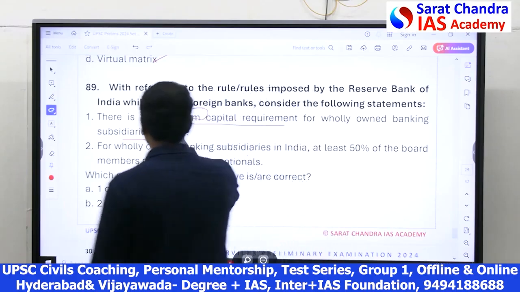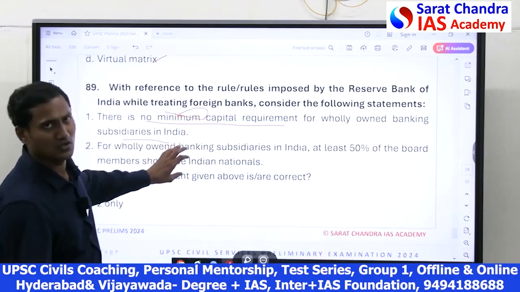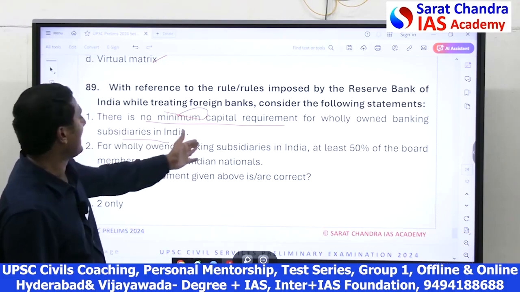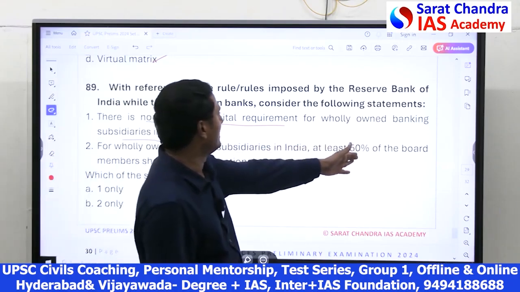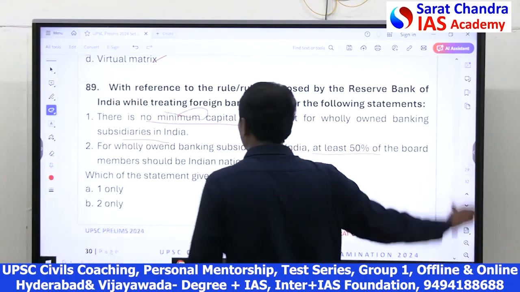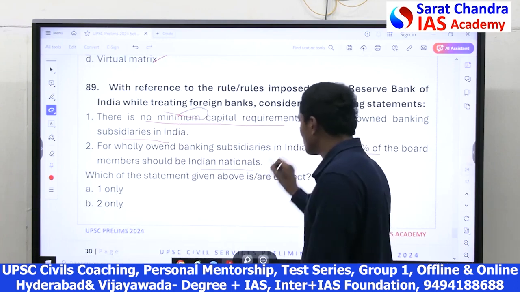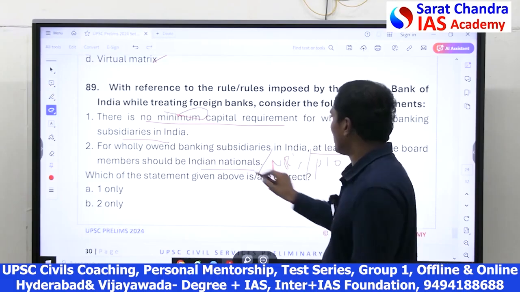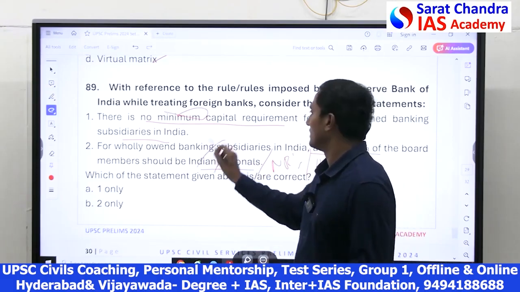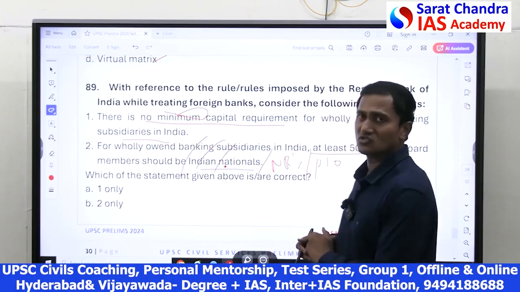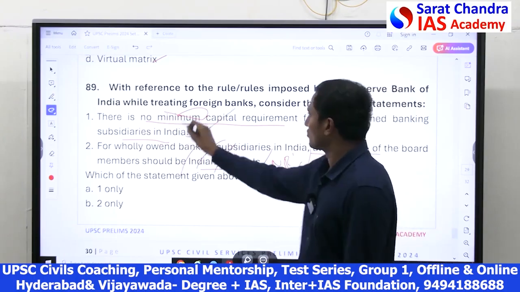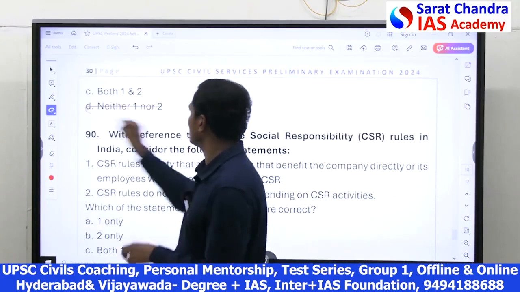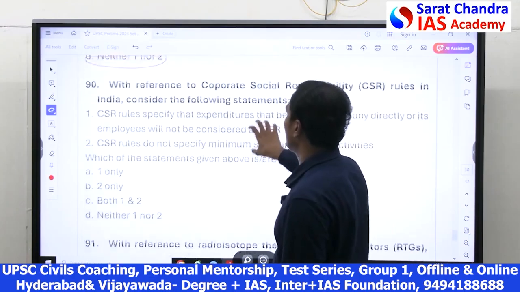Similarly, the first one you can use common sense, the second one maybe you should know, you should have read that clause in newspapers, otherwise you cannot answer. For wholly owned banking subsidiaries in India, minimum 50% of the board members should be Indian nationals or NRIs or persons of Indian origin, but they mention all Indian nationals, hence it is wrong. They can be NRIs also, they can be PIOs also, so it's wrong. There is no minimum capital is also wrong, minimum capital is required. Both are wrong. The answer is neither one nor two.